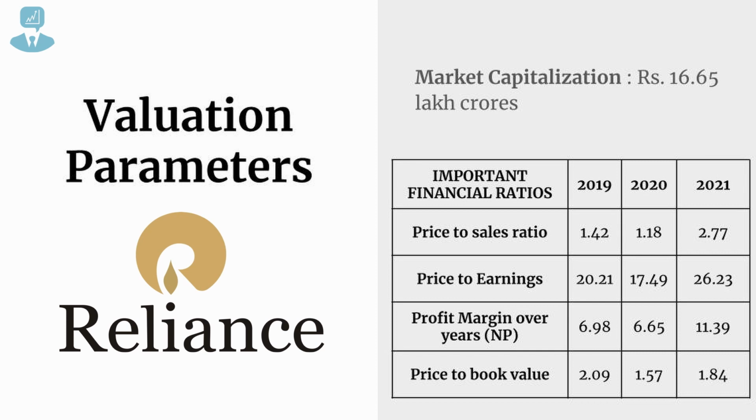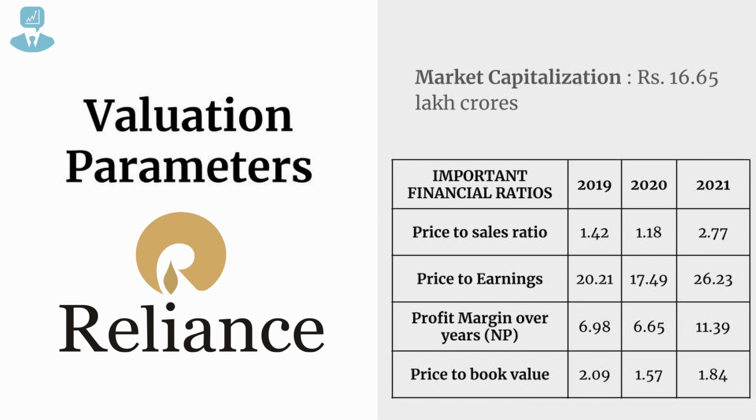Profit margin over the years. Now this is the most important point. If this increases with time, it is the best thing for the company, and which is what is done by Reliance Industries. It used to be 6.98 in 2019, which has gone to 6.65 in 2020, and in 2021 the number was 11.39%. So the profit margin has touched the double-digit mark for Reliance Industries.